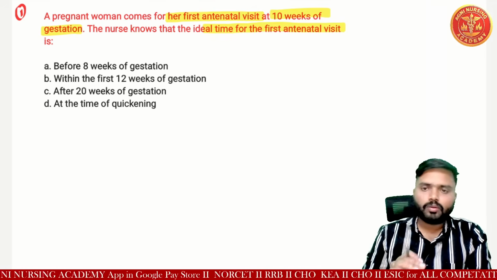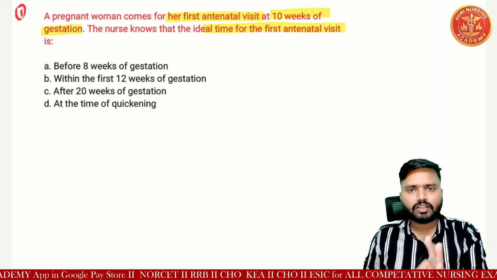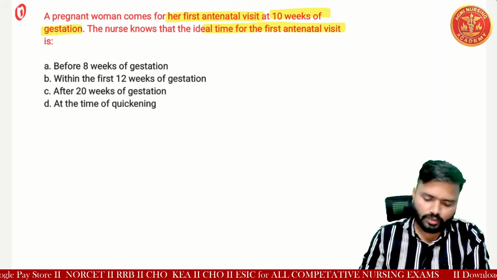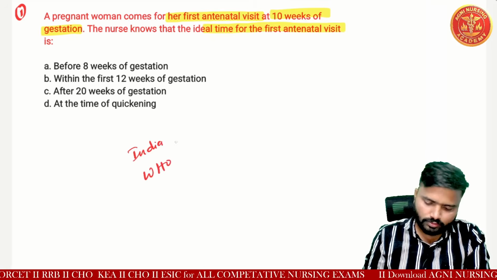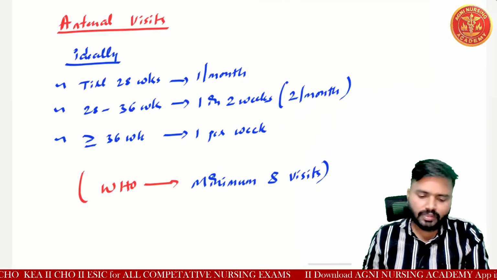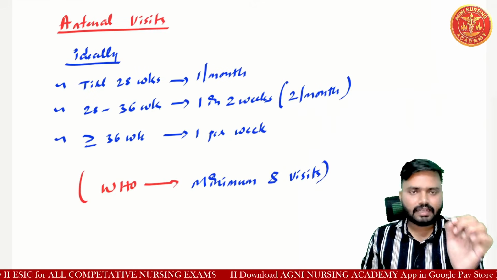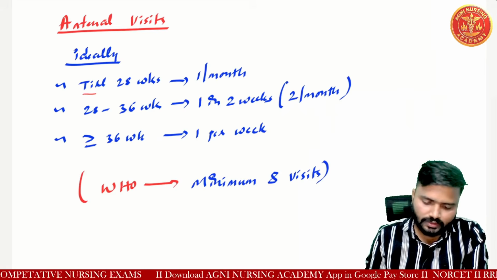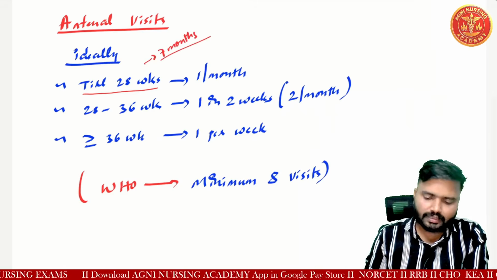Okay. So before going to this question and options, we'll discuss some important concepts related to antenatal visits, according to India and the WHO. Both are different guidelines. Ideally, antenatal visits are till 28 weeks, that is, up to 7 months of pregnancy.